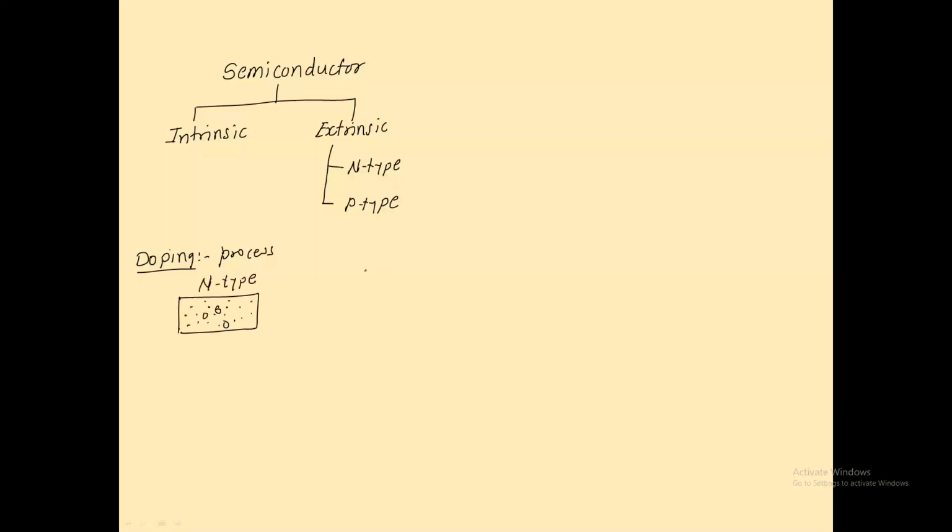Now, when I consider a P-type semiconductor, what are the majority carriers? Holes. And what are the minority charge carriers in a P-type semiconductor? Electrons, free electrons. Okay.